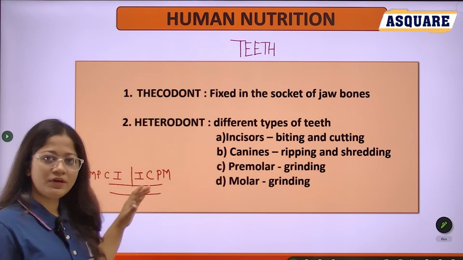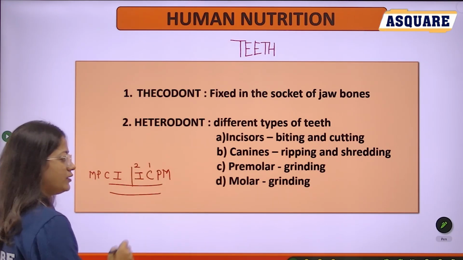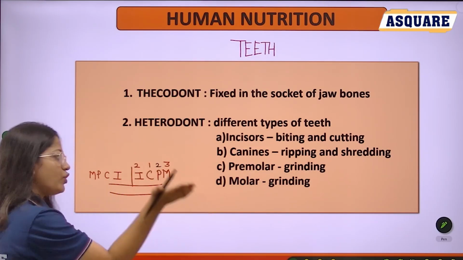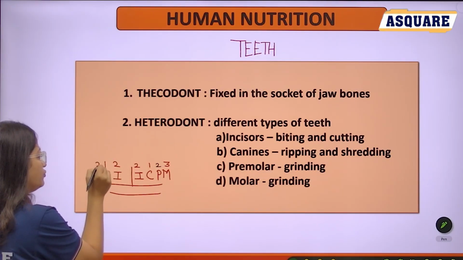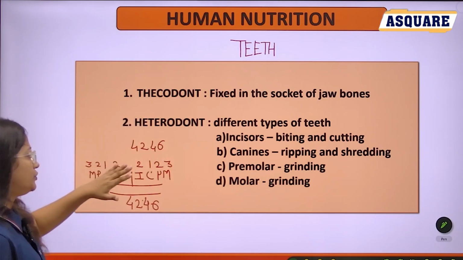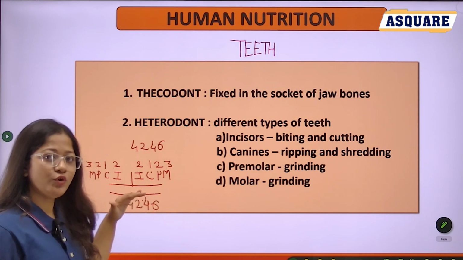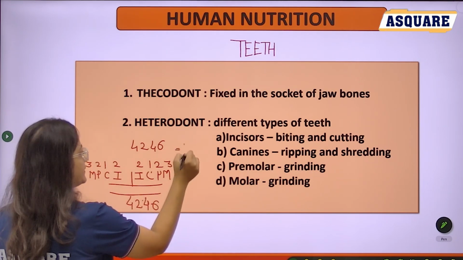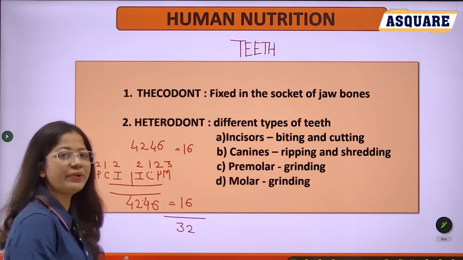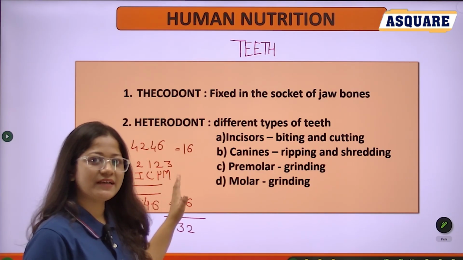But how many in number? See, incisors are 2 in number, canines 1, premolars 2, molars 3. 2, 1, 2, 3. Same on the left side, that is 2, 1, 2, 3. Means your upper jaw contains incisors total 4, canines 2, premolars 4 and molars 6. Same lower jaw contains 4, 2, 4, 6. Here 16, here 16. Total 32 teeth present. This is your dental formula: incisor, canine, premolar and molar.